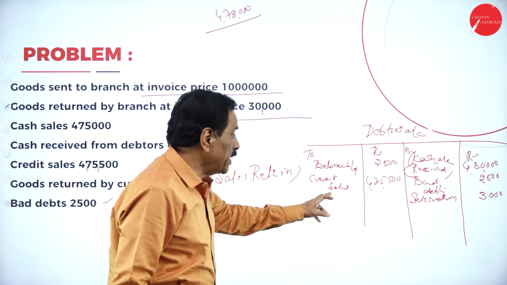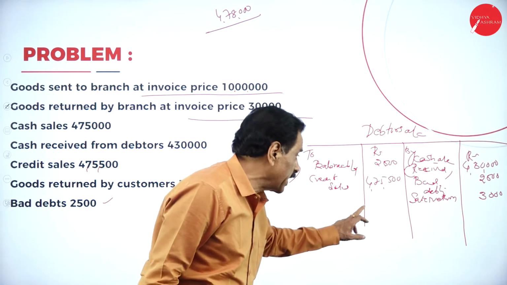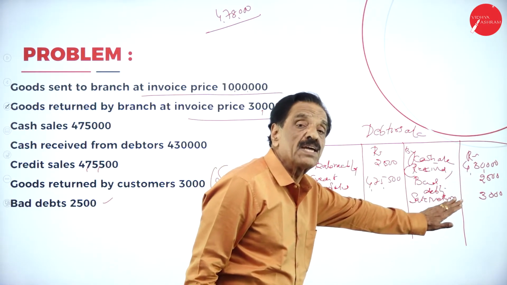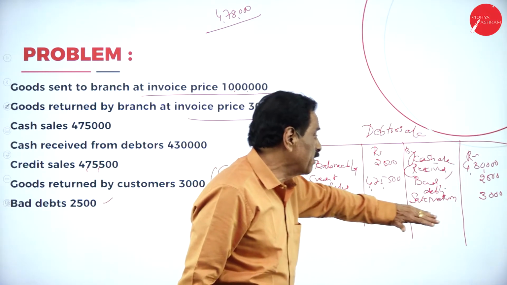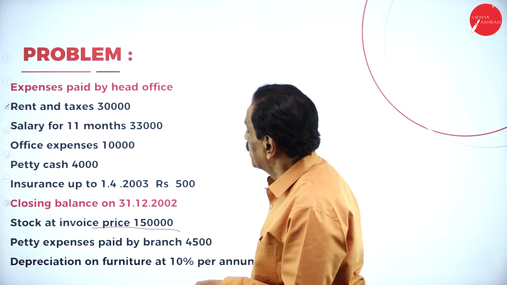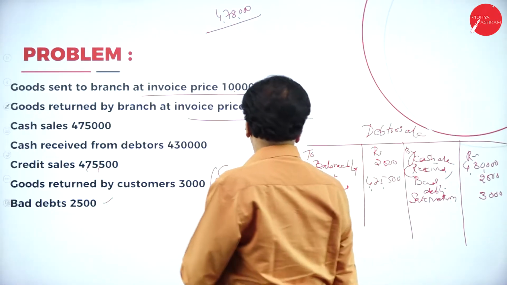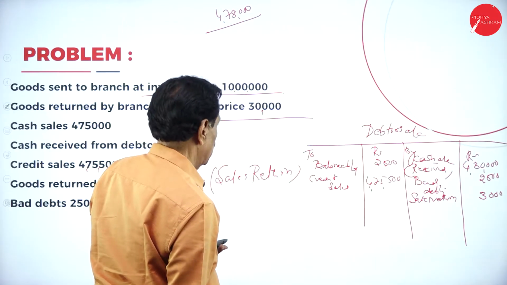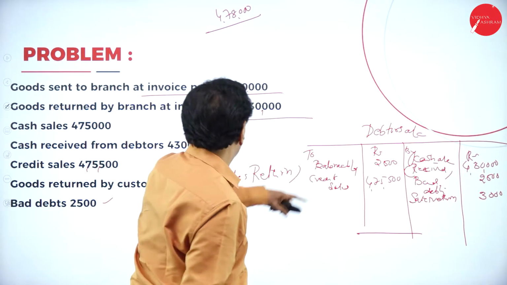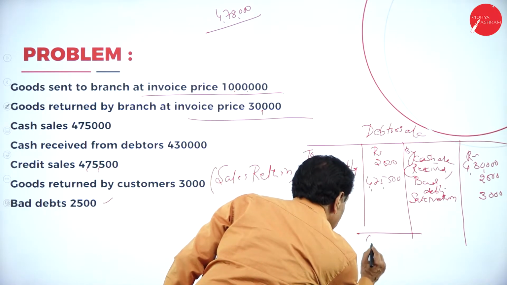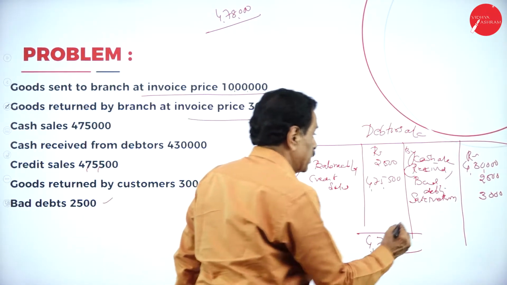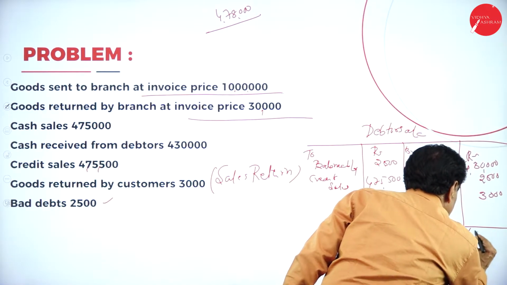So your opening balance is 2,500. Credit sale is 4,75,500. How much cash received? 4,30,000. How much is irrecoverable? 2,500. Your sales return is 3,000. Any expenses? Rent, salary paid, no expenses. We'll add the figure: total 4,78,000.